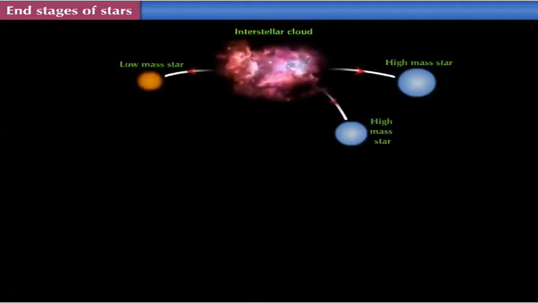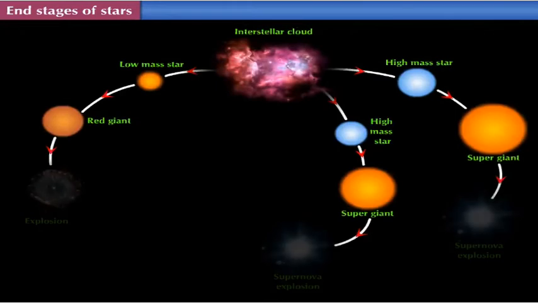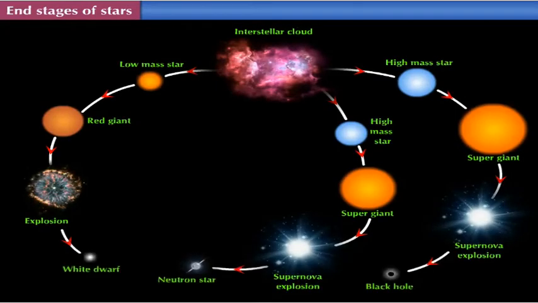There are three ways of evolution of stars depending on their initial mass. Thus, we can divide stars in three groups. The path of evolution and the end stage for all stars in the same group is the same. Come, let us learn about them one by one.